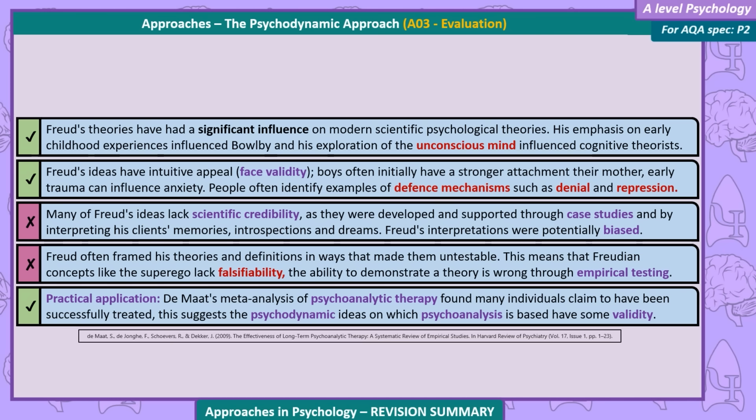Many of Freud's ideas lack scientific credibility, as they were developed and supported through case studies and by interpreting his clients' memories, introspections, and dreams. Freud's interpretations were potentially biased. Freud often framed his theories and definitions in ways that make them untestable. This means that Freudian concepts like the superego lack falsifiability, the ability to demonstrate a theory is wrong through empirical testing. Practical application. DeMatt's meta-analysis of psychoanalytic therapy found that many individuals claim to have been successfully treated. This suggests the psychodynamic ideas on which psychoanalysis is based have some validity.